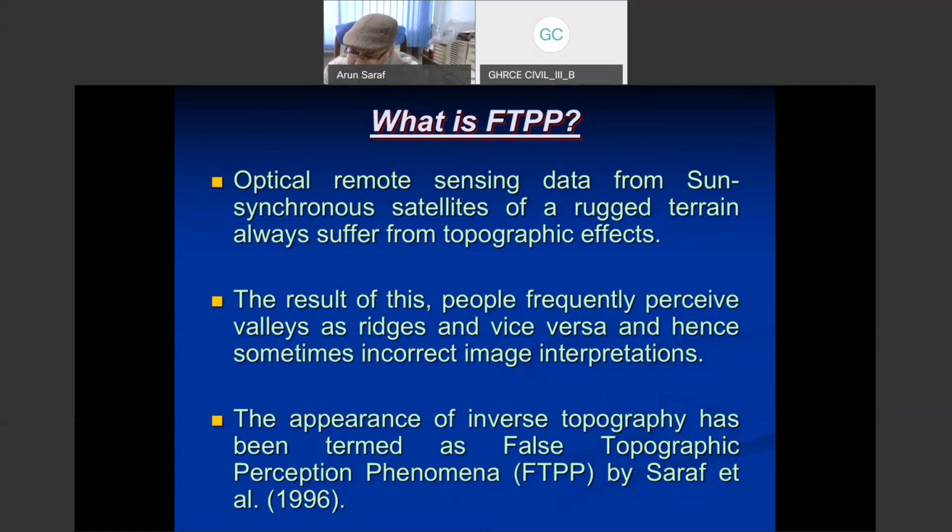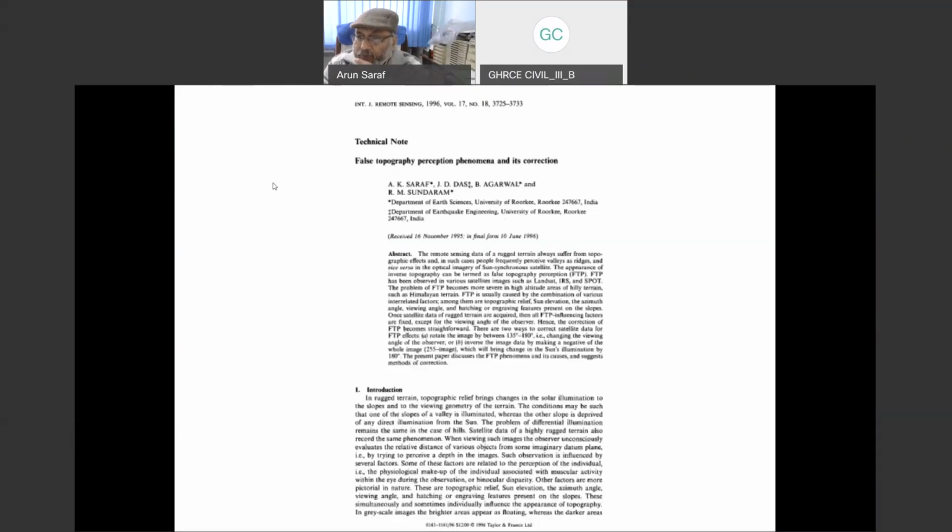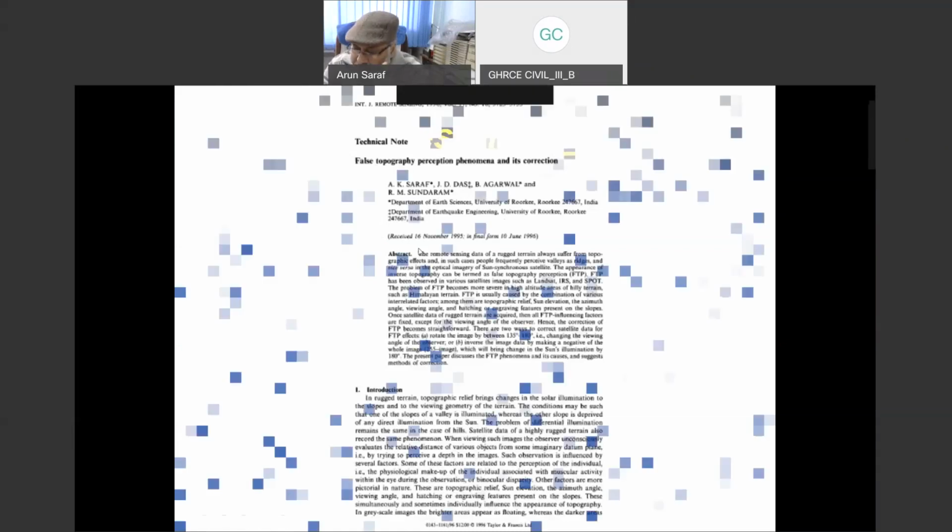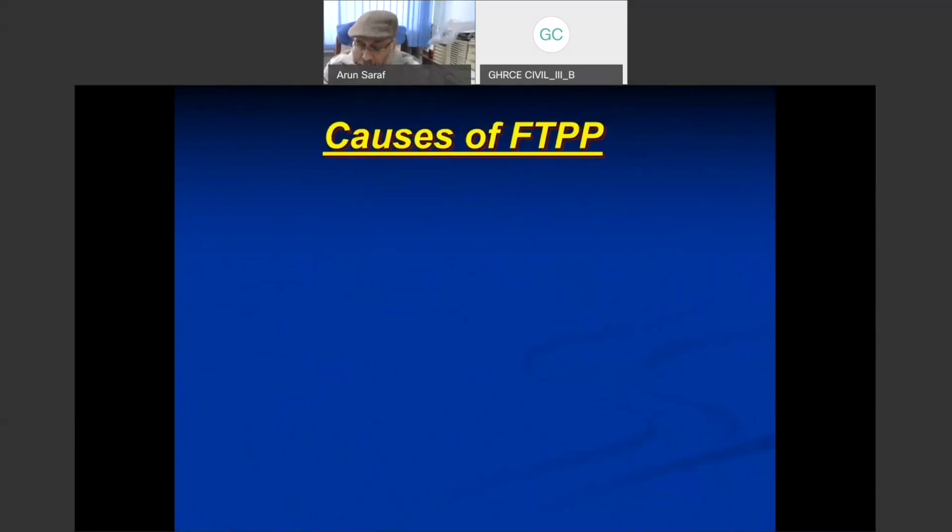So sometimes people may not understand because they were facing the problem but not accepting that this phenomenon really exists. But some people can understand easily, and then they start appreciating. So this is that first paper, which I was mentioning, with my colleagues and students, which we published in the International Journal of Remote Sensing in 1996. After that, we have published many papers on this topic, which I will also mention a little bit.